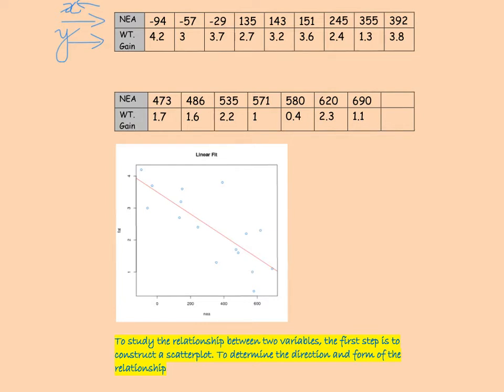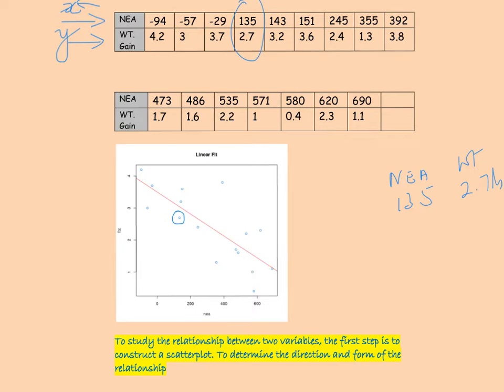So for example, when NEA is 135, the weight gain is 2.7, and this is the point that corresponds to an NEA of 135 and a weight gain of 2.7 pounds.